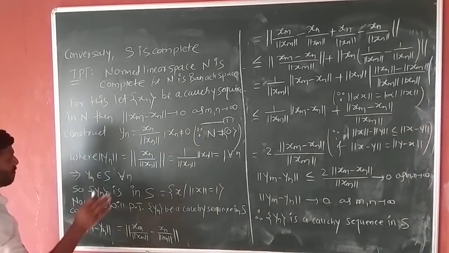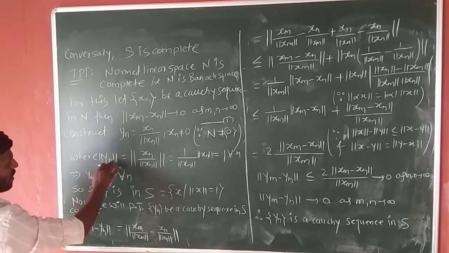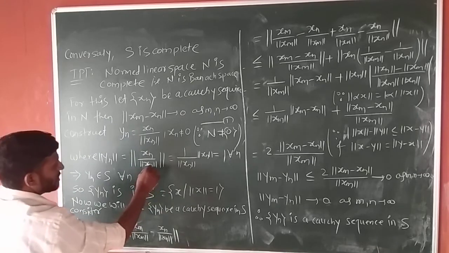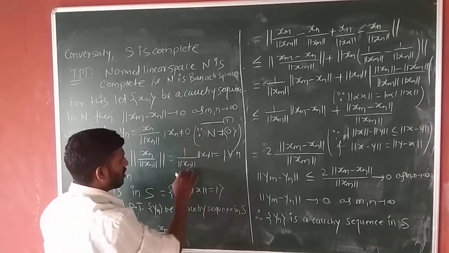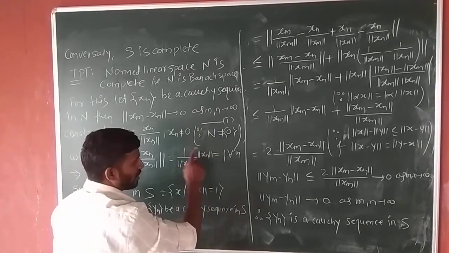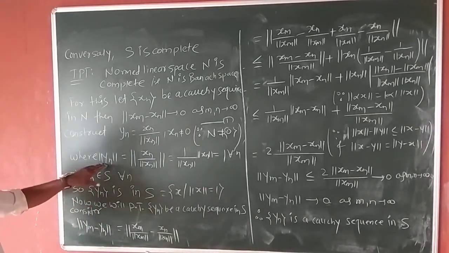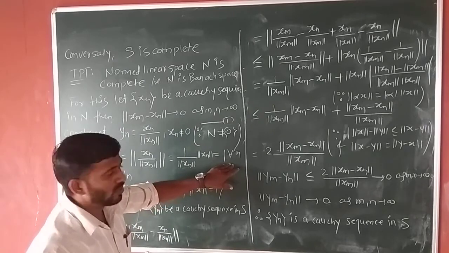Okay, so next we take the norm on both sides. What do we get? Norm of y_n is equal to norm of x_n upon norm of x_n. Okay, this is a scalar quantity, we can take it out of the norm, then 1 upon norm of x_n into norm of x_n. These both get cancelled. What remains? 1. So that is equal to 1 for all n. So we get norm of y_n equal to 1.